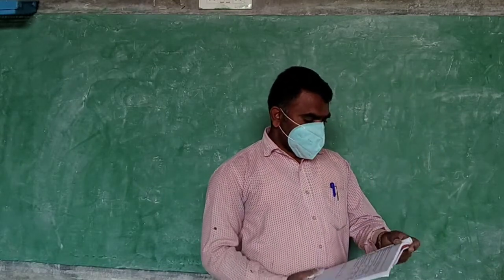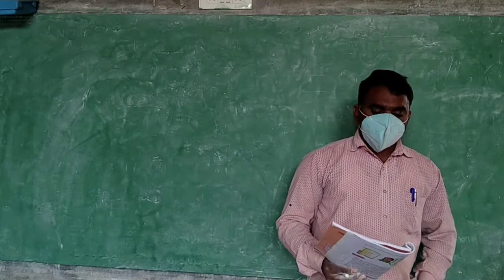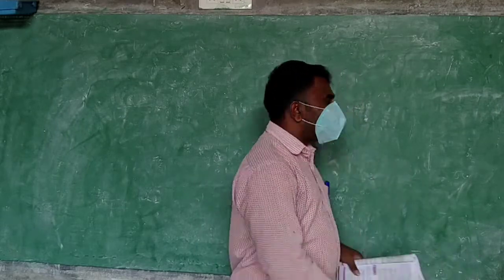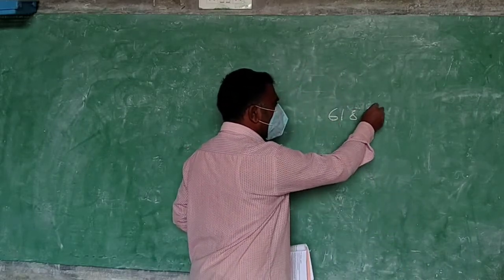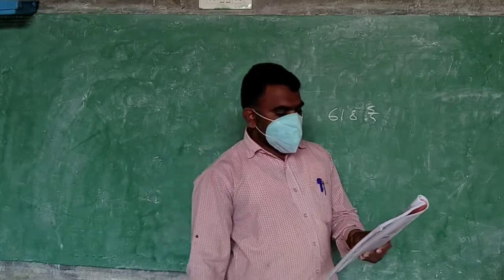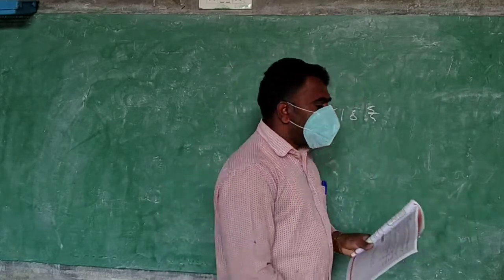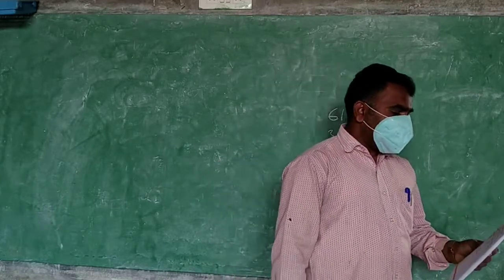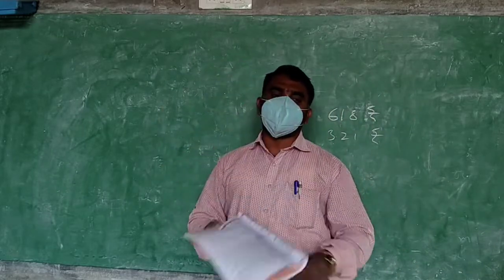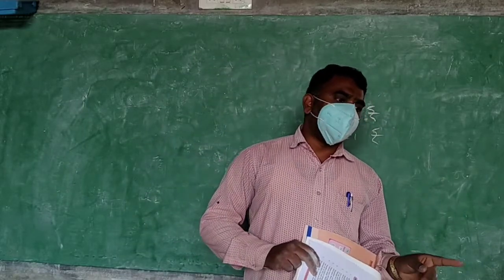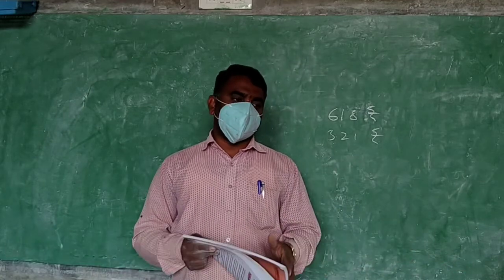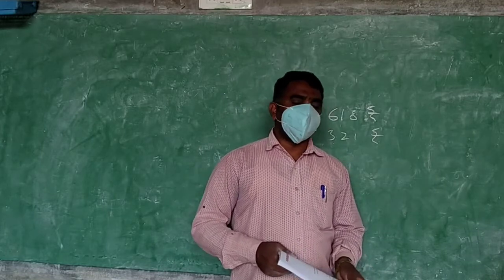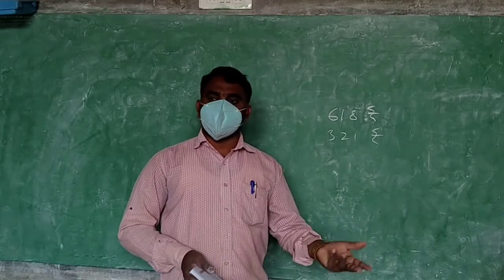Okay, question number 1. Rajendra has 618 rupees, and his brother Ravi has 321 rupees. About how much money do they have in all? 900. Means what should we do? Addition. Estimate only. Estimate means not the exact answer.